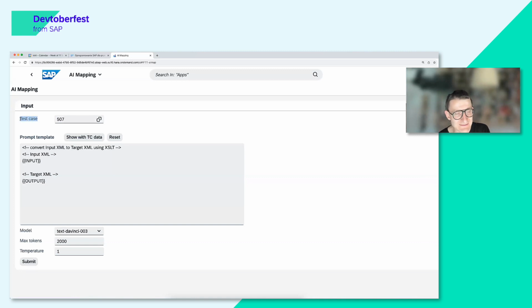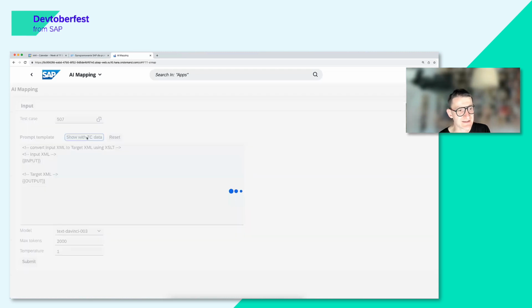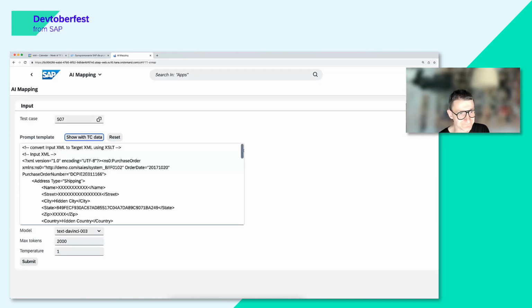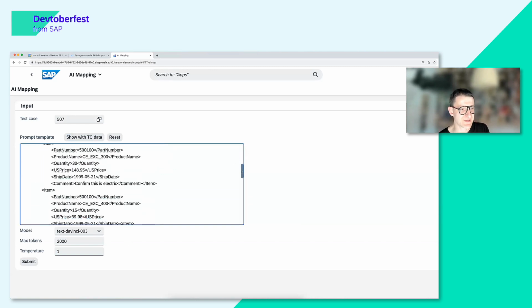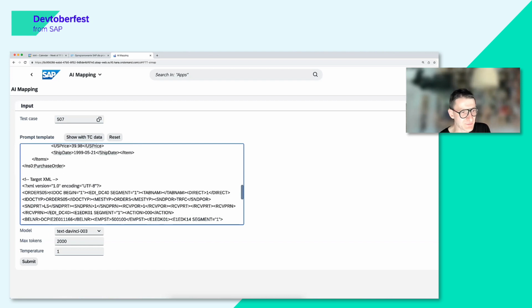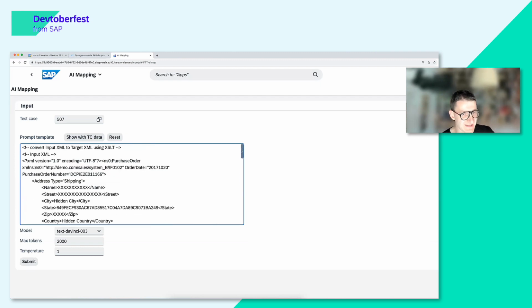One test case is actually a pair of source and target messages. In this case, I'm selecting one of the test cases, and I can see what the messages inside are. I've got two messages. One of them is an XML purchase order, which I have here, and I need to map it to an IDoc. I don't have the mapping here, I just have the source and target messages. And what I will try to do right now, with the use of generative test-driven development, is generate the mapping using ChatGPT.